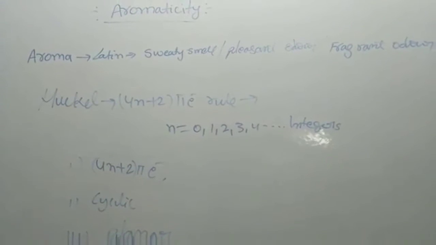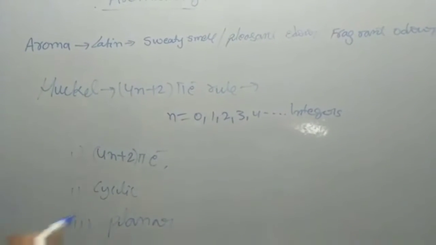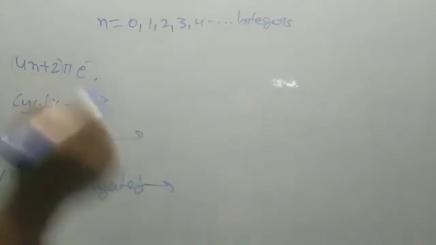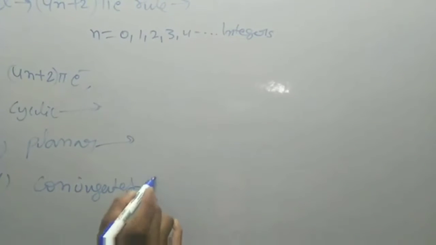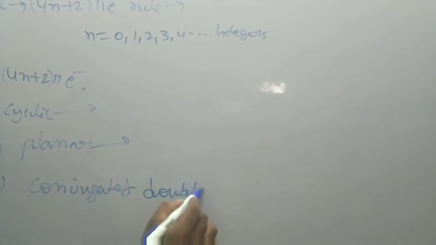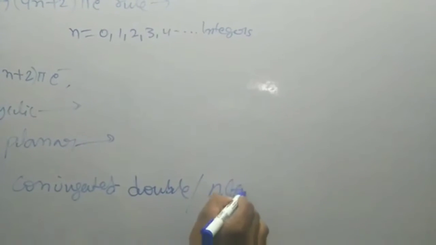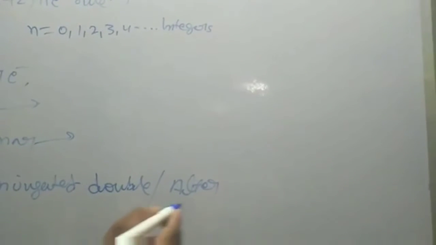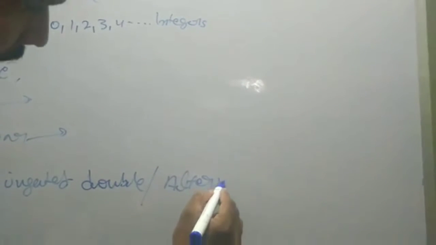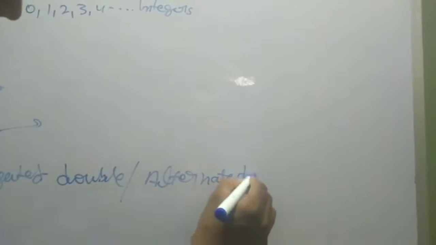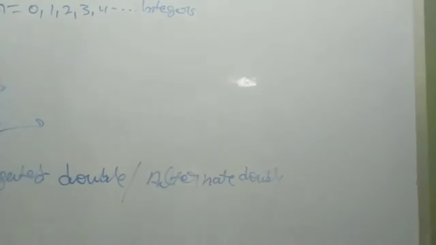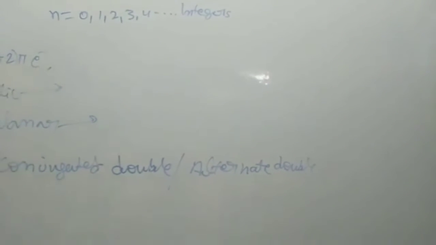When we call a particular substance aromatic, it must possess a cyclic structure, it is planar, it contains conjugated double bonds or alternate double bonds, and it must obey Huckel law, that is the 4n plus 2 pi electrons law. Now we will see one example.